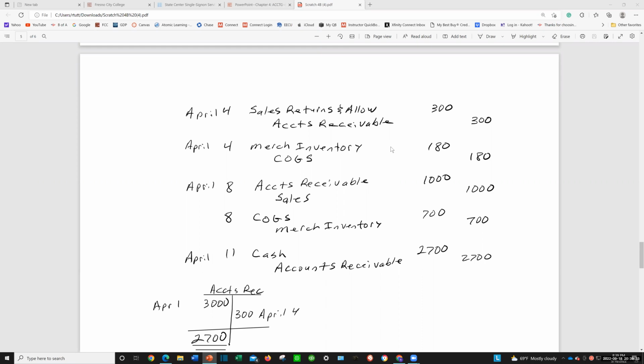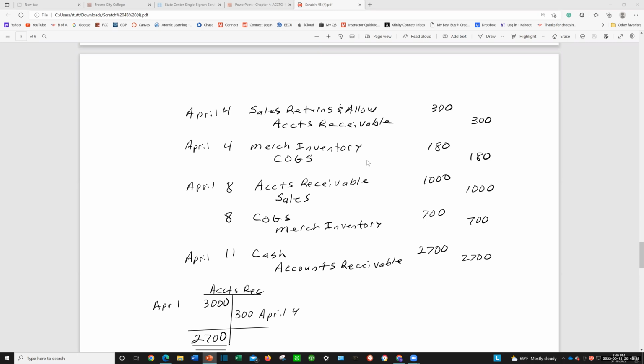So anyway, here we go. He's returning $300 of merchandise. So we didn't make the sale. So debit sales, returns, and allowances for $300. And since he returned it, didn't make the sale, he doesn't owe it anymore, $300. And then he gives us back the inventory. And that inventory cost us 180. So we're going to put 180 back into inventory. And because we didn't sell it, we have to back out that cost of goods sold. So debit, merchandise inventory, 180, and credit, cost of goods sold, 180.